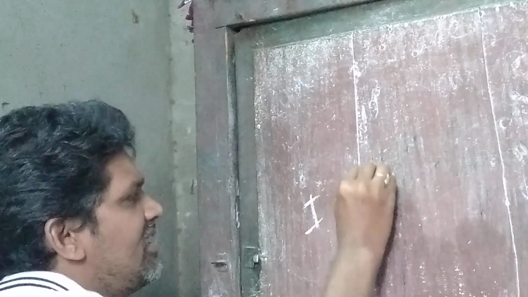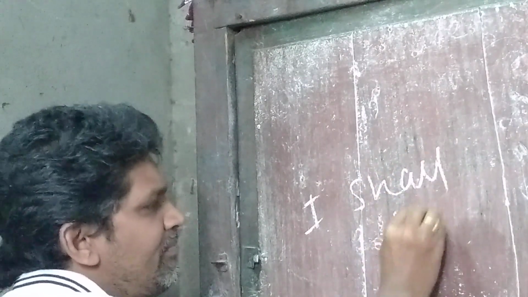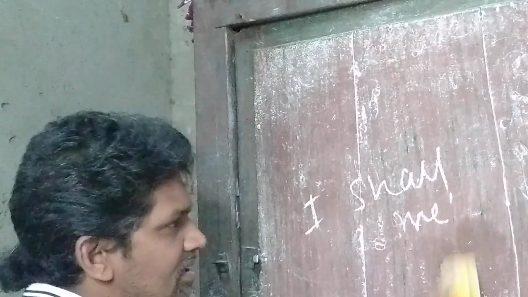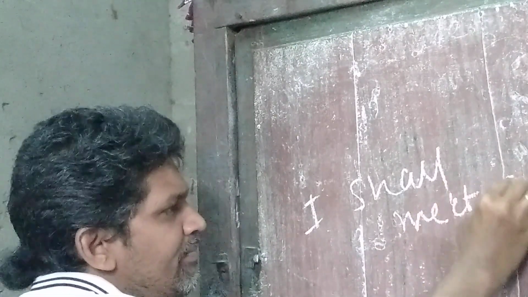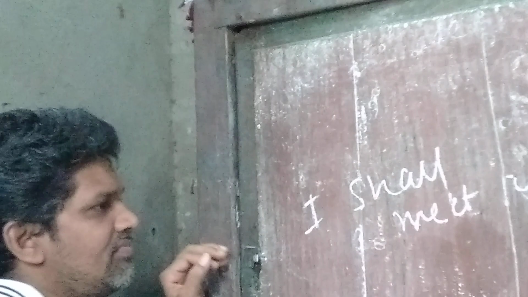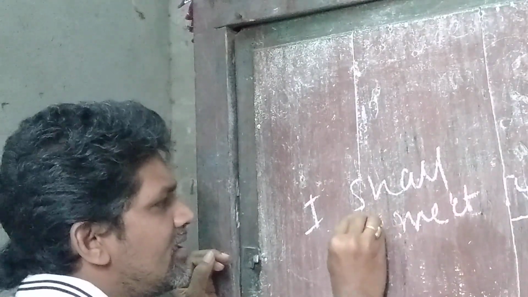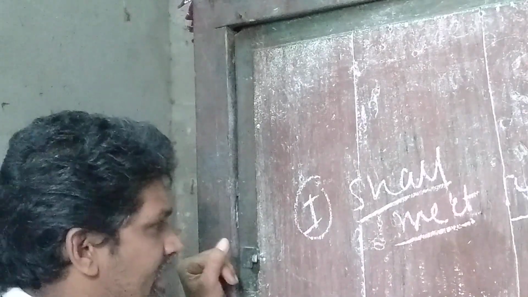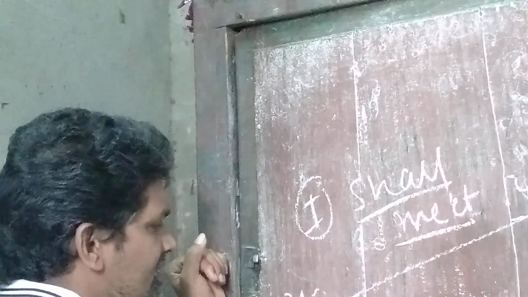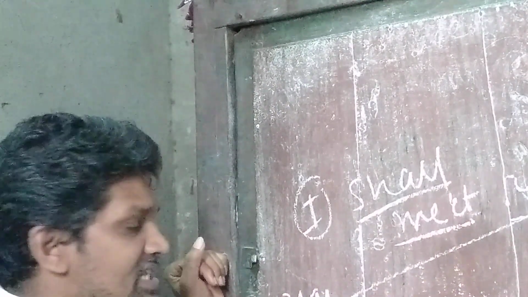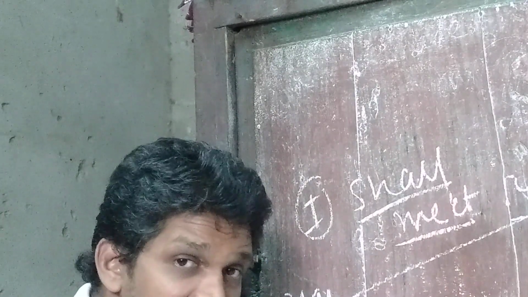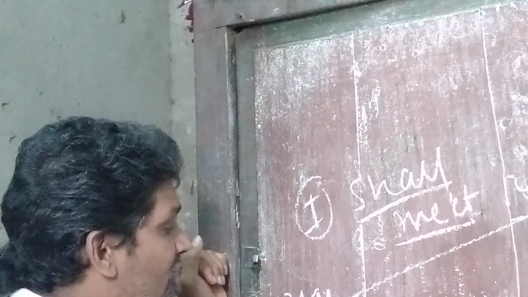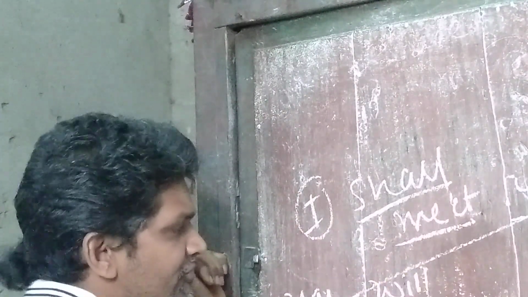So I shall meet you. So this is the object. Shall meet is the verb, and I is the subject. Only after I, we must use shall, but after you we can use will.